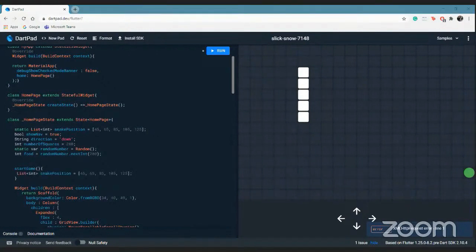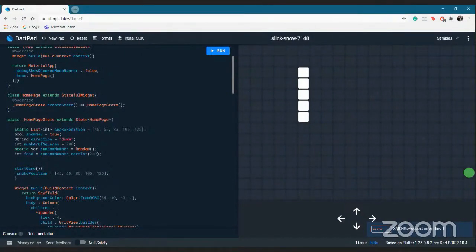Now the question is, what is the time period I want for this game? When you see a snake game at a hard level, the snake moves really fast, but at an easier level, the snake moves relatively slow. So let us consider a timer, and after a particular time, each time the snake will update.